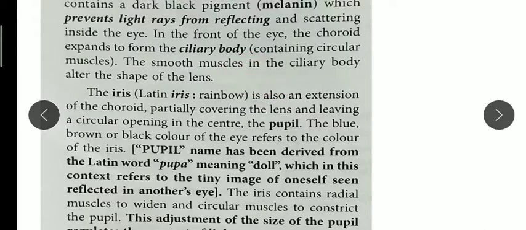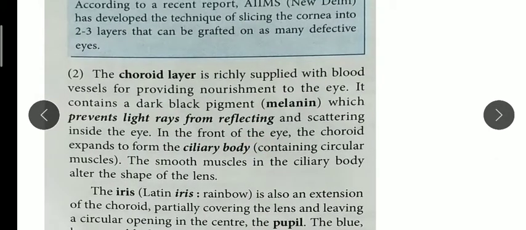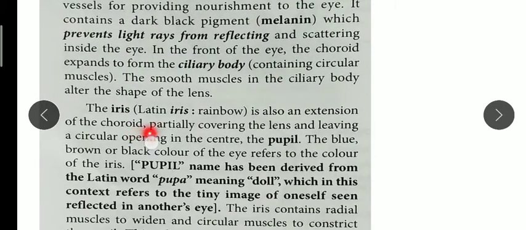This iris is present in the choroid part, and at the center of the iris a circular opening is present, which is called the pupil. So remember, the choroid layer contains the iris, and inside the iris the pupil is present. Some people have blue eye color, some brown or black, like I have black eye color, which refers to the color of the iris.